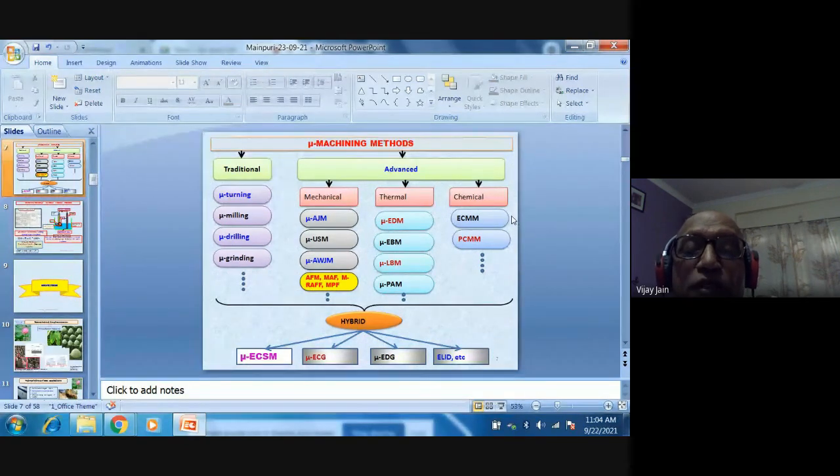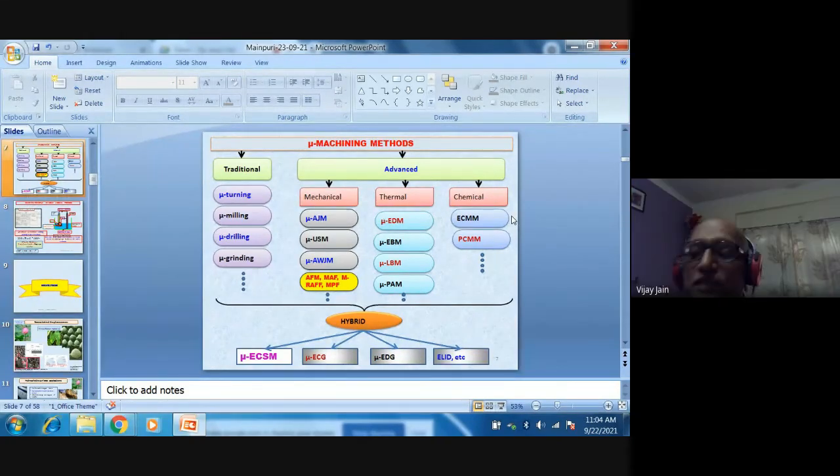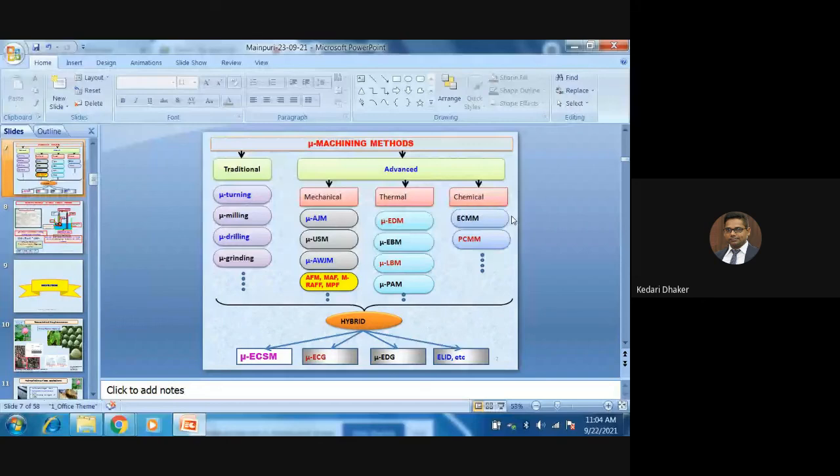But a lot of work has yet to be done to develop them so that the micro manufacturing industry can use them directly. Because at present they are using different other kinds of processes where you need a clean room, an air conditioned room, and a lot of other accessories are needed.